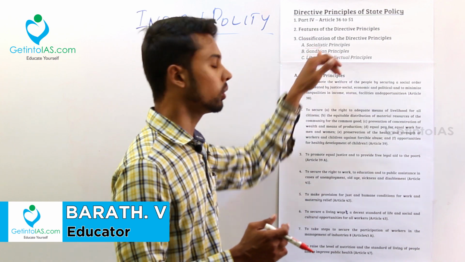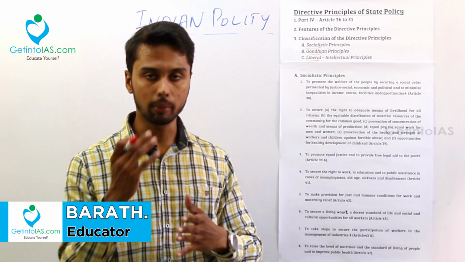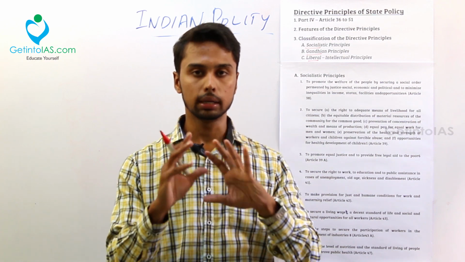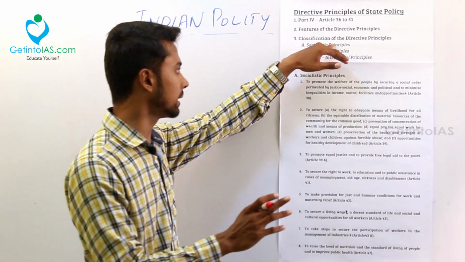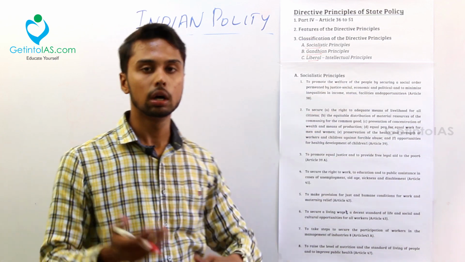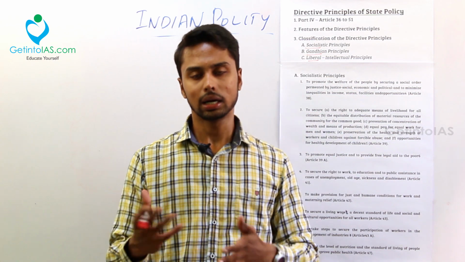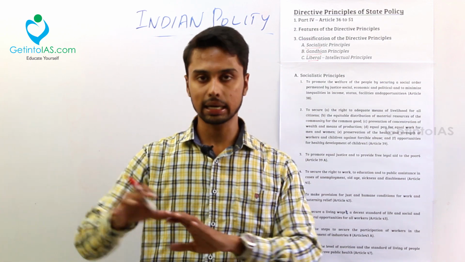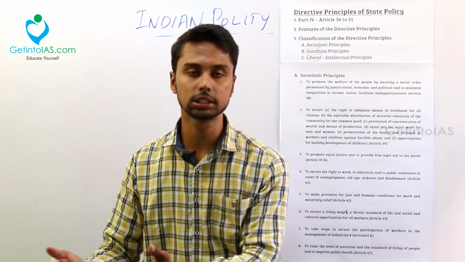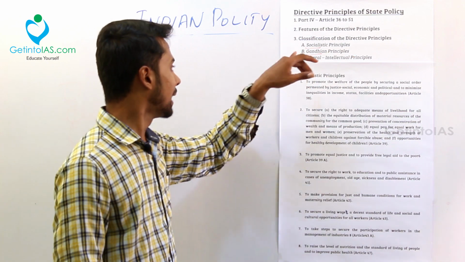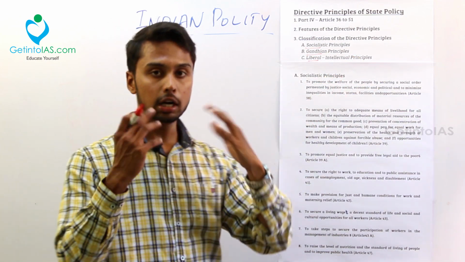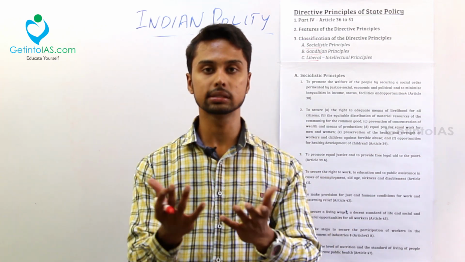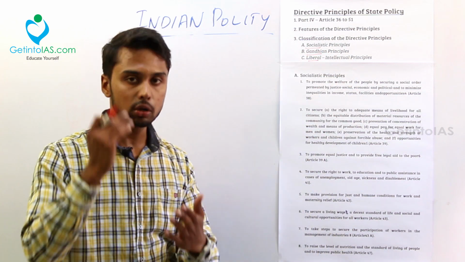Socialistic, you all know, is like the government's monopoly, like railways, where you have a government monopoly. That is the socialistic principle, and under that some articles are there. Gandhian, we all know, we have studied about Gandhi: ahimsa, focus on the rural masses, like that. Those articles which involve these concepts will be under the Gandhian principles. And the liberal principles mean worldwide ideas, international relations. That is under the liberal principles. So we'll go step by step.